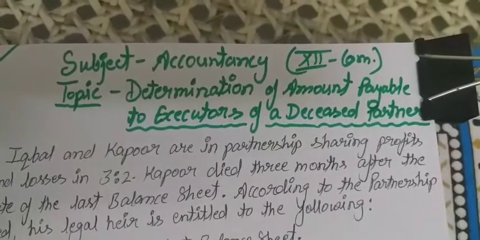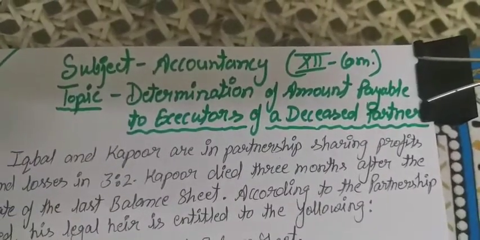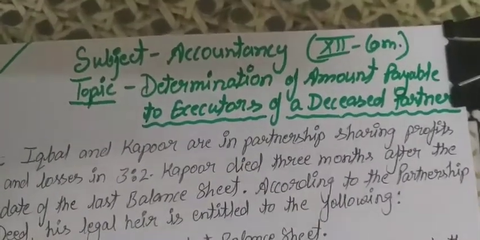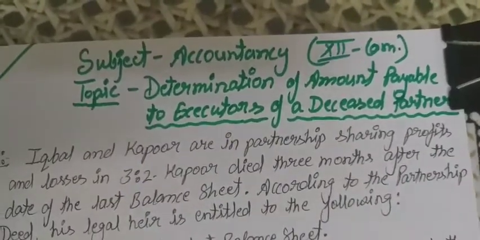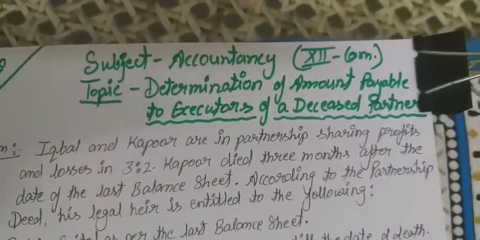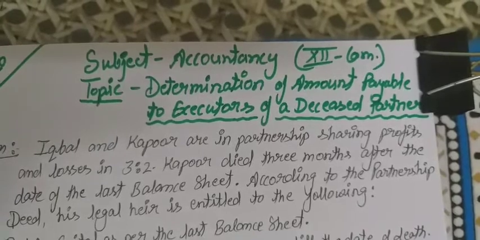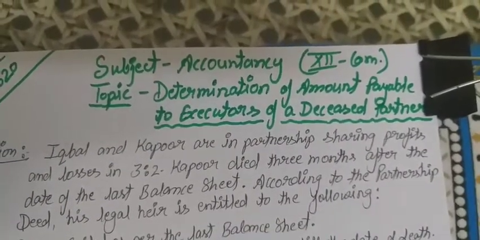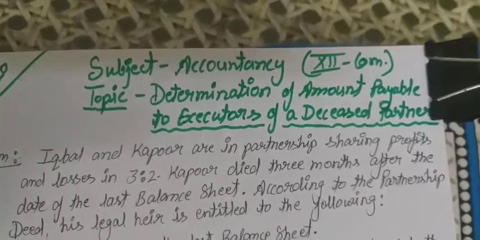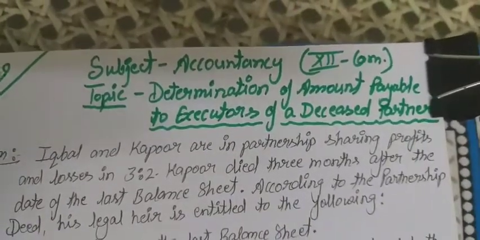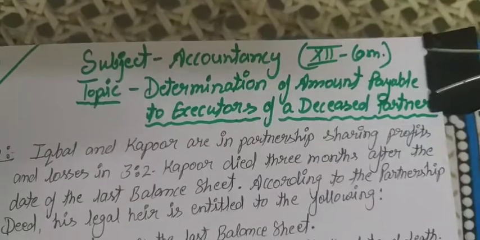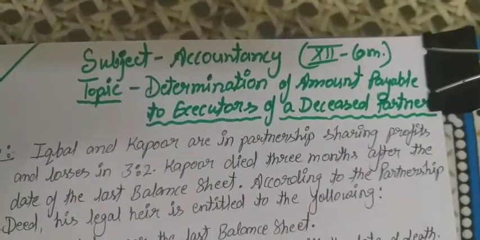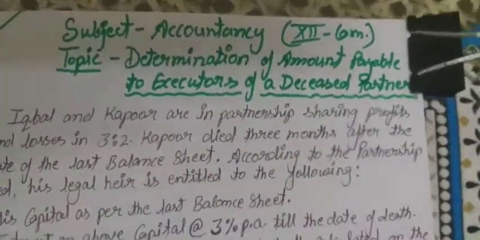So students, related to this we have a question. Today's topic is determination of amount payable to the executor of a deceased partner. जो भी डिसीज पार्टनर उसका जो एग्जीक्यूटर होगा उसको कितना अमाउंट पे करना है, only that amount we have to compute and we have to determine. Okay, regarding this concept,